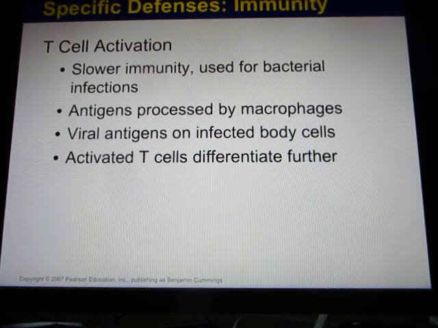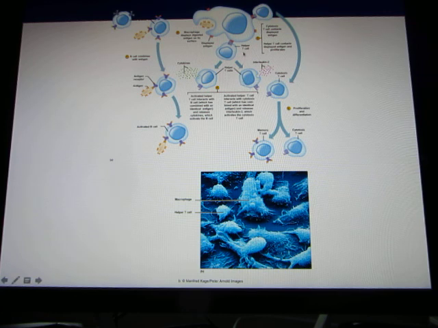So let's look at the T cells. The T cells are the ones that really do the combat. They will go to fight the pathogen, and they need to be activated. They are activated when they directly touch the pathogen, or they can go to the macrophage. Macrophage is the white blood cell that always fights the pathogen. After your white blood cells fight the pathogens, they will put some structure of the pathogen on the cell membrane. The T lymphocyte can touch those structures and they will be activated. Once they are activated, they are able to go fight the pathogen directly.